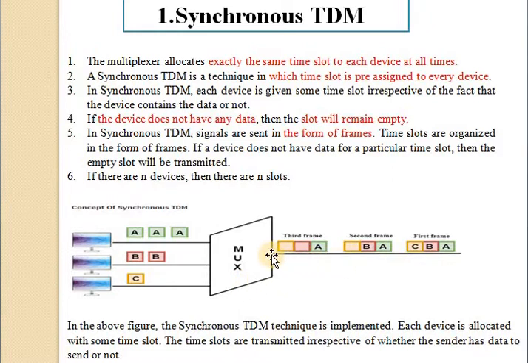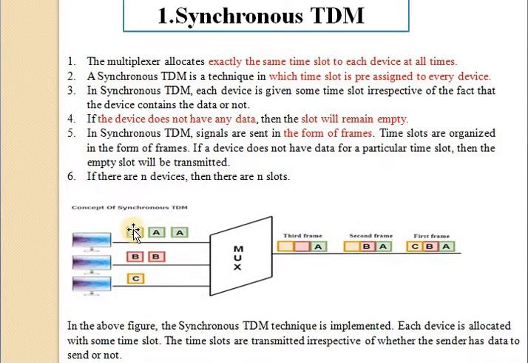In synchronous TDM, each device is given the same time slot to transmit data over the link, irrespective of the fact that the device has any data to transmit or not. Hence the name synchronous TDM. It requires that the total speed of the various input lines should not exceed the capacity of the path.